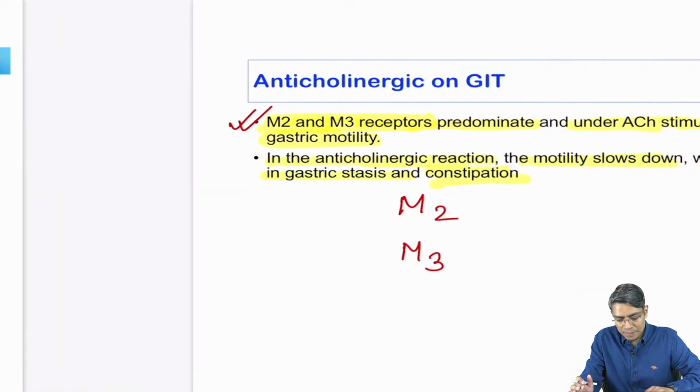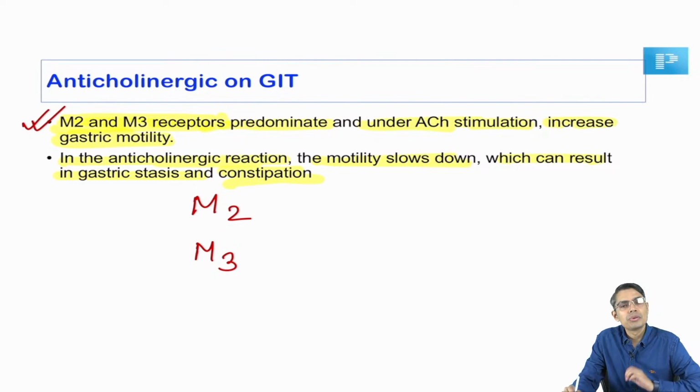If I look at the M2 and M3 receptors, could you tell me what is the molecular mechanism? Are they G protein coupled receptors or ionotropic receptors?